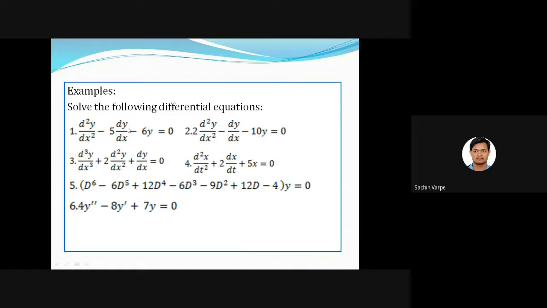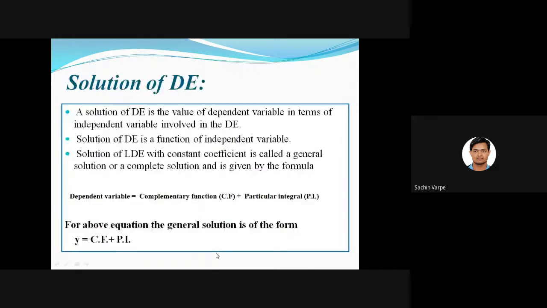Right, so like this first example that you can see, what will be its solution? The value of y in terms of x, isn't it? Right? y will be a function of x only, or the relation between y and x, right? So that is what I want to say.